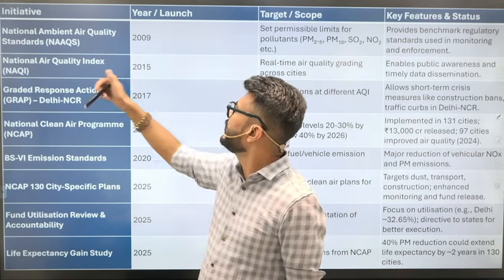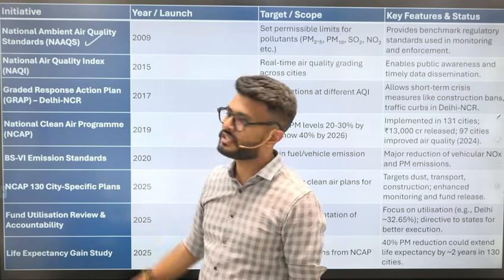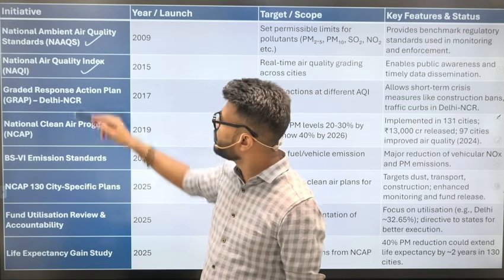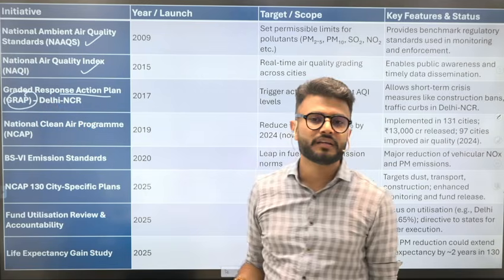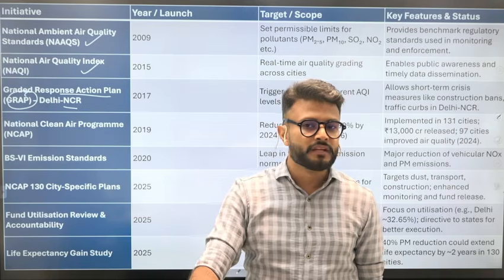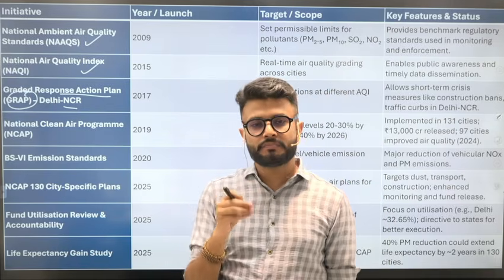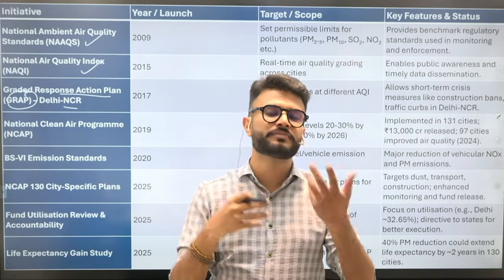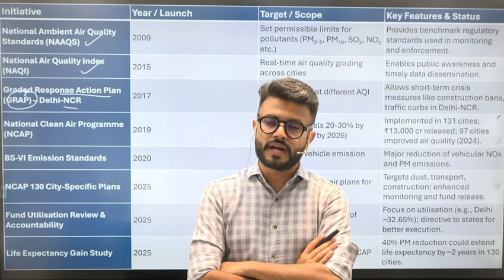For example, in 2009, the initiative started with National Ambient Air Quality Standards. Then came the National Air Quality Index. Then came GRAP, the Graded Response Action Plan, specifically for the Delhi NCR region. Depending on the pollution levels, there will be a graded response by the government, and a few activities will not be allowed.